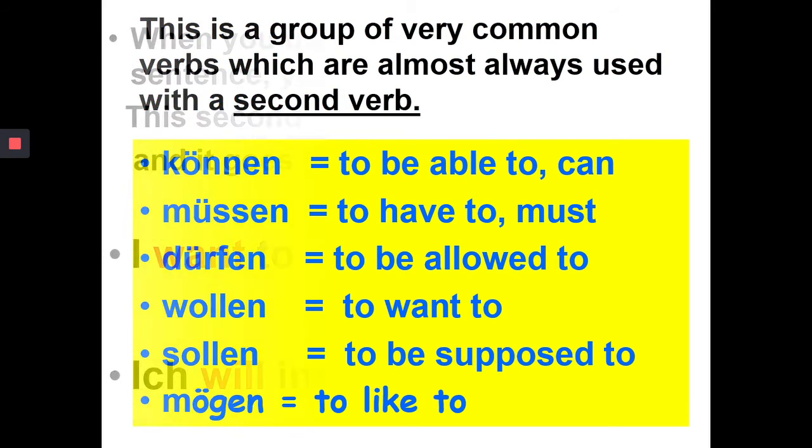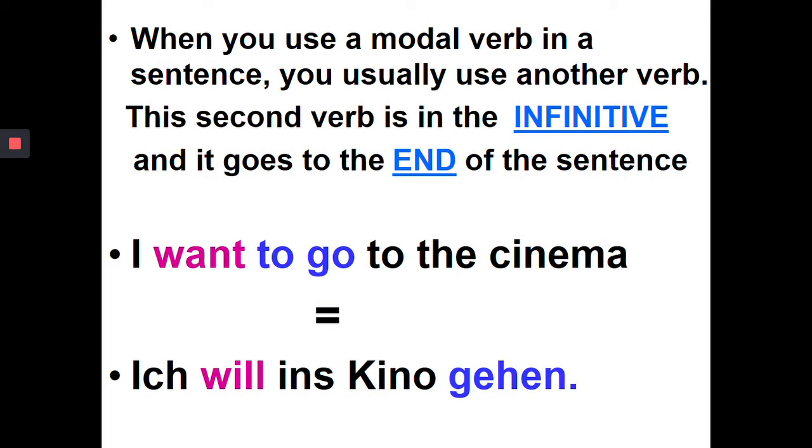So the reason they're called modal verbs is because they have usually another verb attached to them at some point. When you use a modal verb in a German sentence, you usually use another verb, and the second verb is the infinitive form of the verb. In other words, the bit that you find in the dictionary. And where it's different to English, you can see that very clearly here by this example, is that the infinitive goes at the end of the sentence.